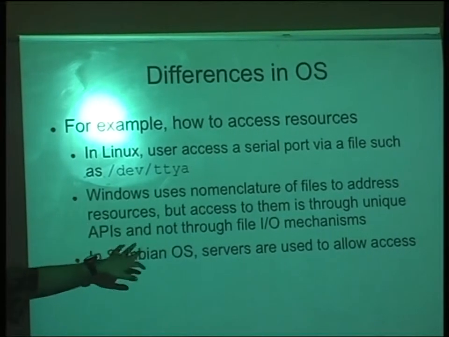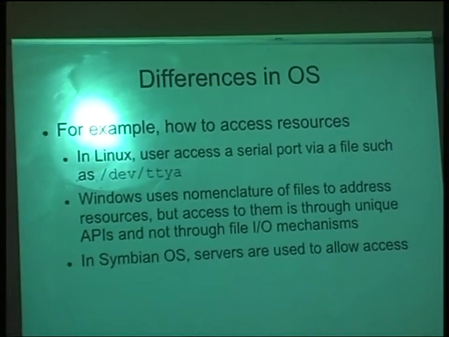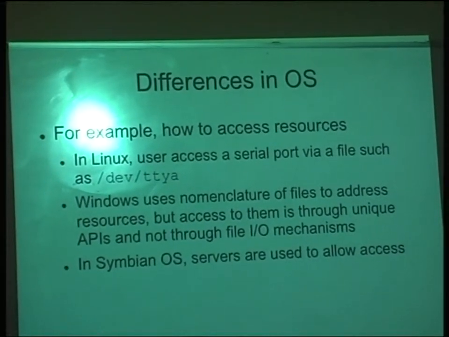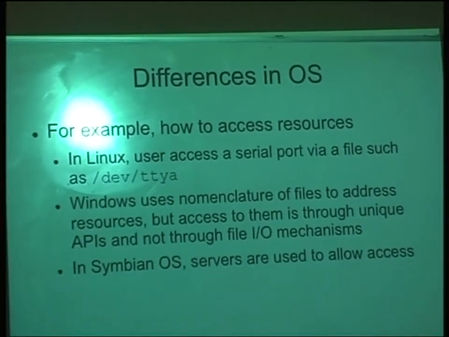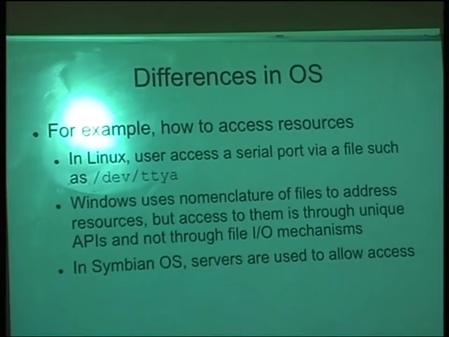Windows also uses something similar, but there are some differences. And then Symbian OS decided to use servers instead of files. So all the operations that you would do through the system calls, it will go through a server. It follows the client server model.